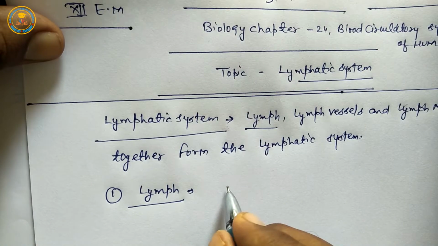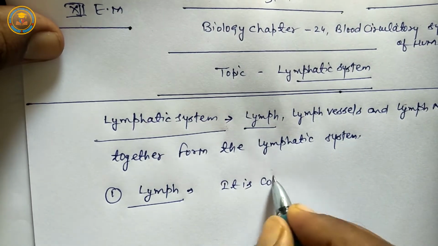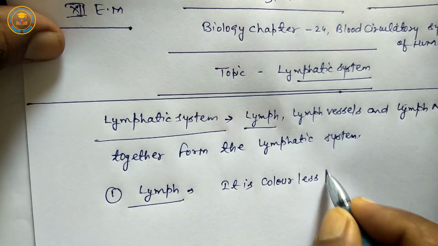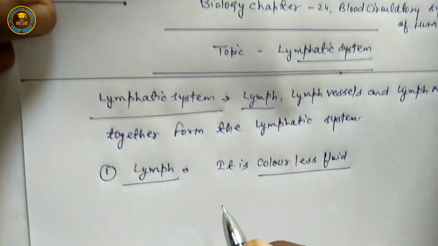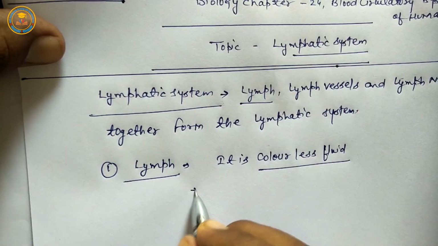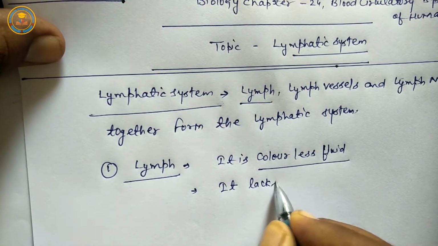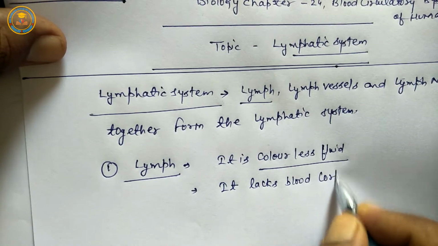Students, it is a colorless fluid. Next, it lacks blood corpuscles.